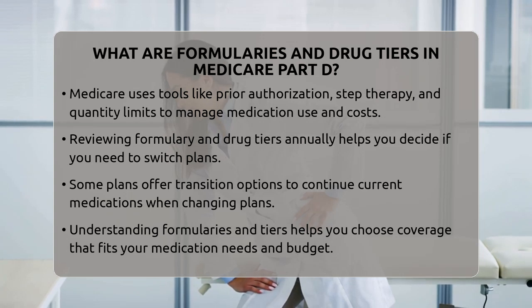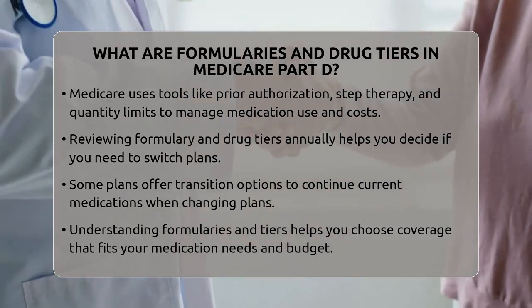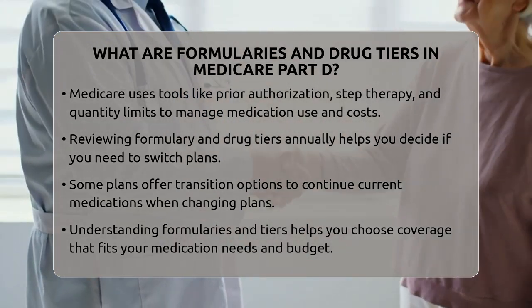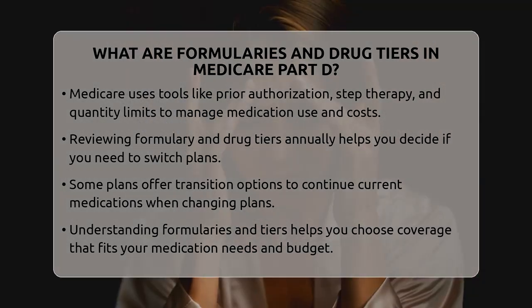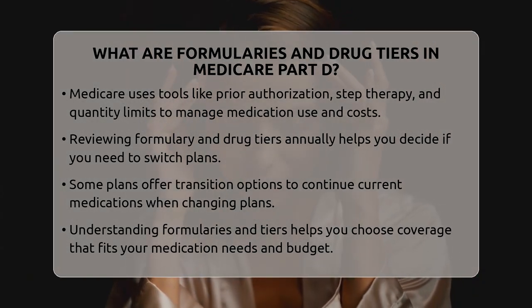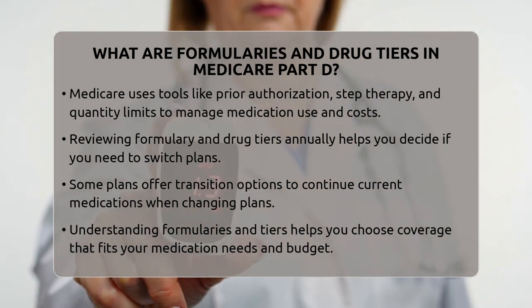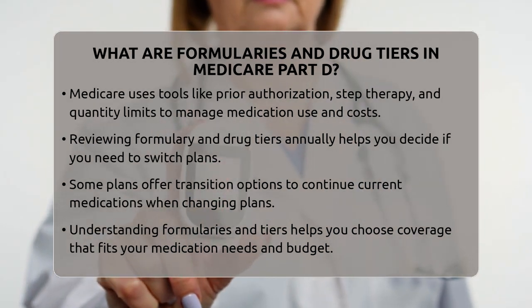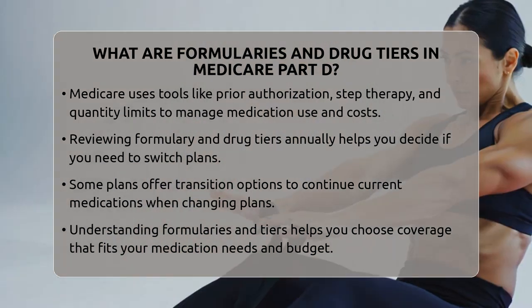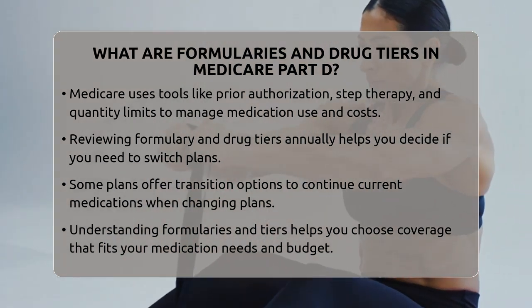In short, formularies are the lists of drugs your Medicare Part D plan covers, and drug tiers are categories that determine how much you pay. Knowing how these work helps you make better choices when reviewing or changing your coverage each year. It's all about making sure you get the medicines you need at a cost you can afford.